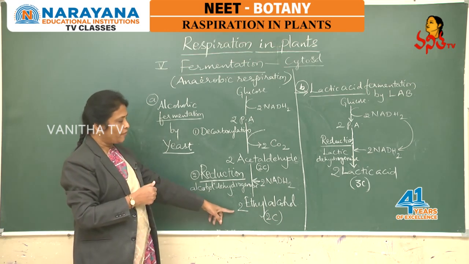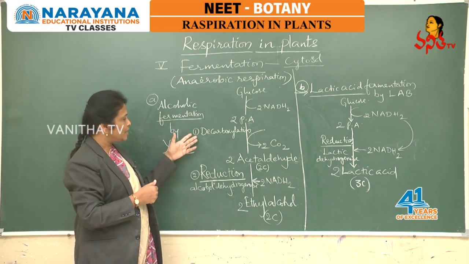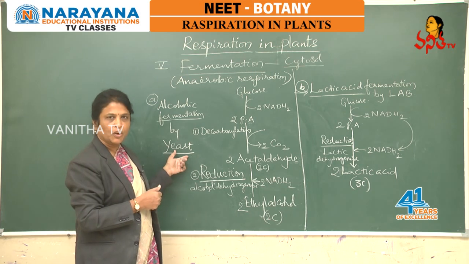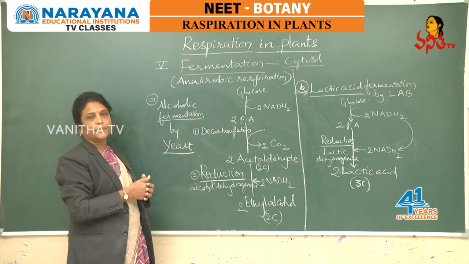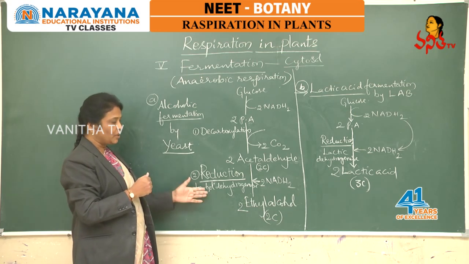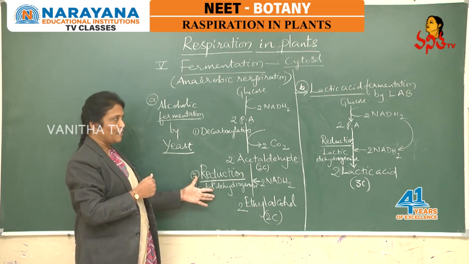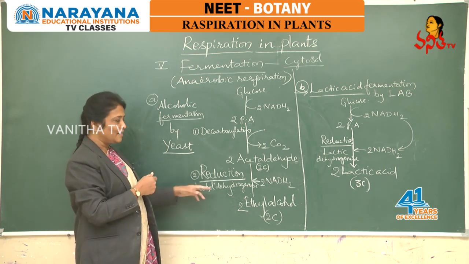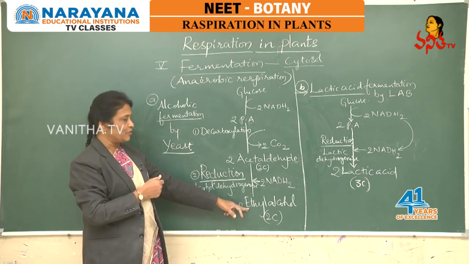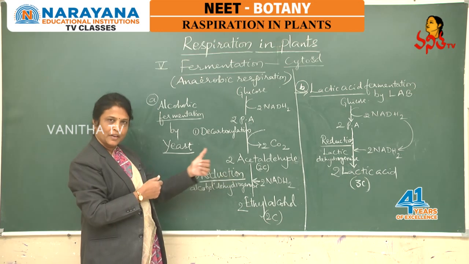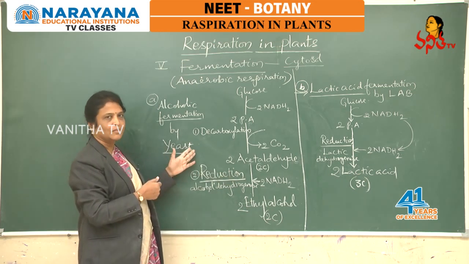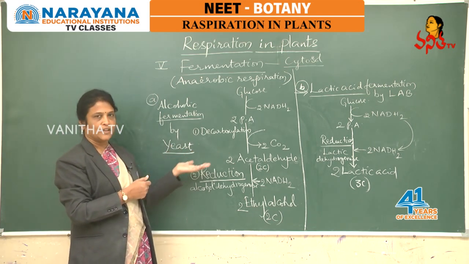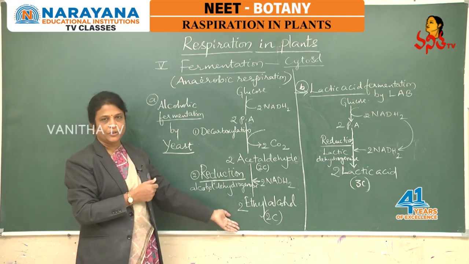So the end product of fermentation is decided by the enzymes involved in the fermentation process, which is finally decided by the microbes involved. So different types of fermentations are there, and based on the end product we follow, like alcoholic fermentation, lactic acid fermentation, acetic acid fermentation, etc. That variation in the end products is decided by the enzymes involved in fermentation, and that is based on the microbes involved. The organisms bear different kinds of enzymes involved in fermentation and may produce different products.